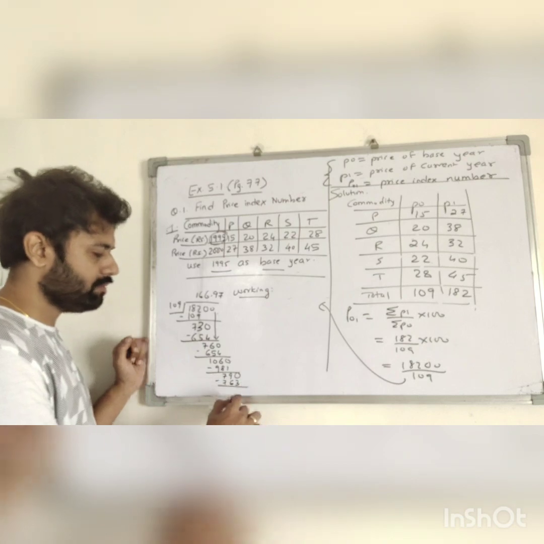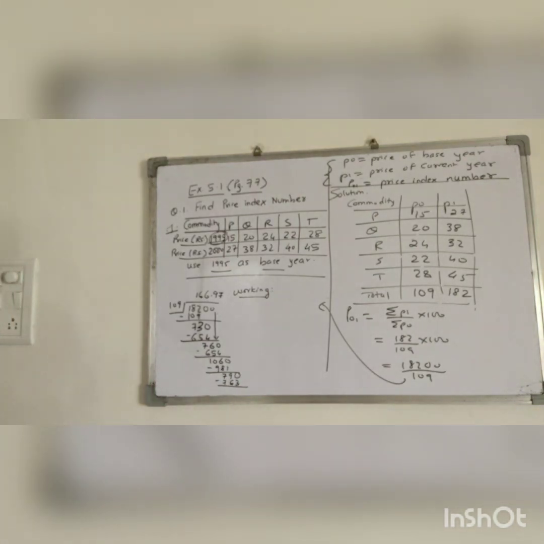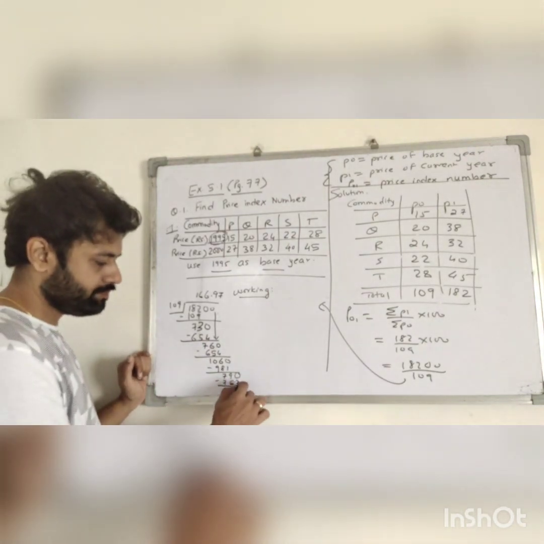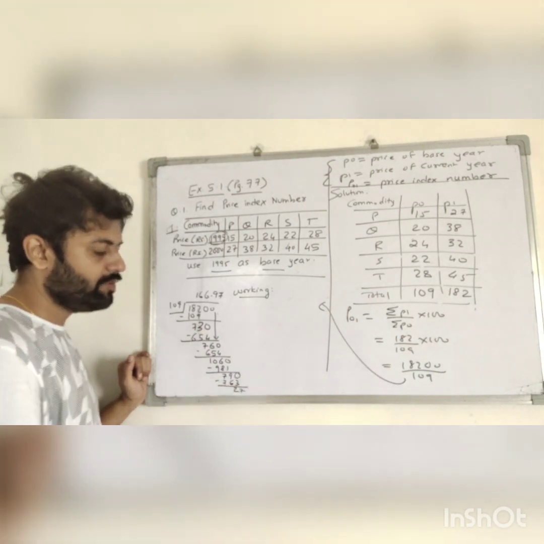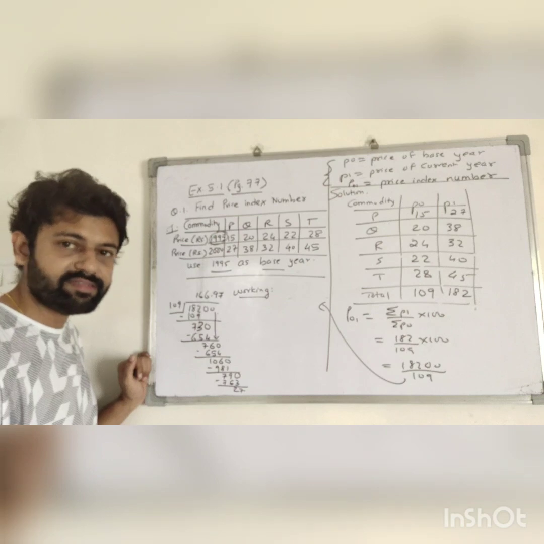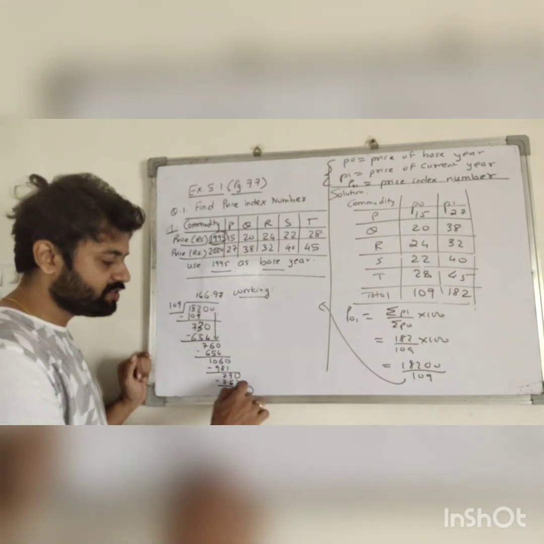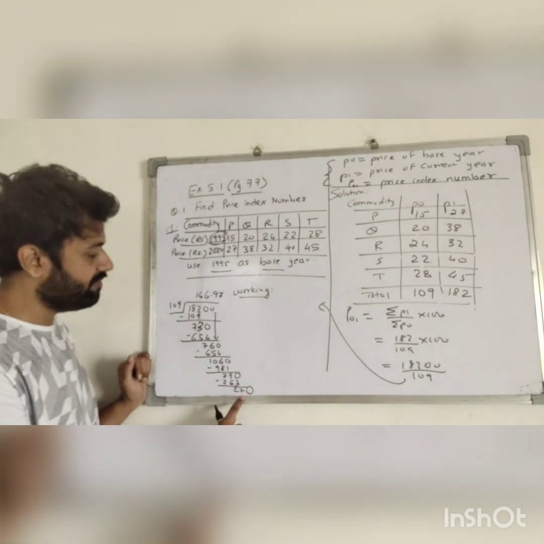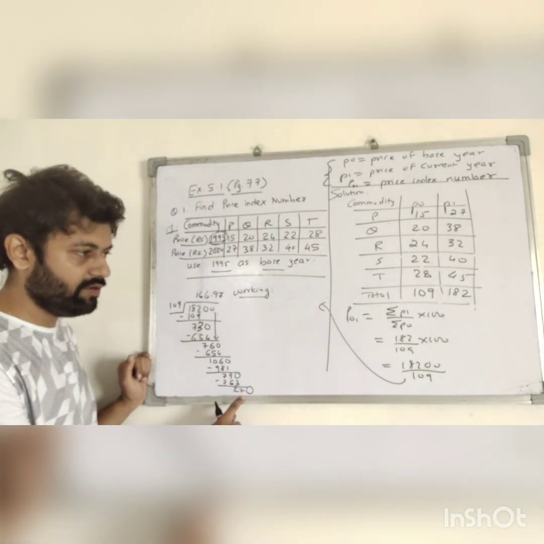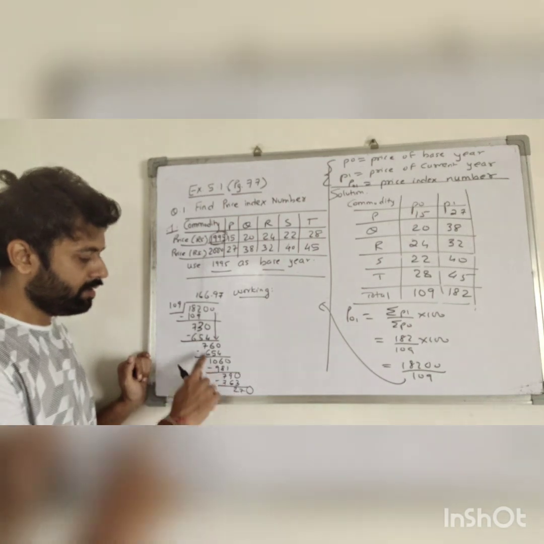So the remainder you get is 3 plus 7, 10, 27 is the remainder. And we bring down one more 0. This is 270. So definitely you will find answer 2s.